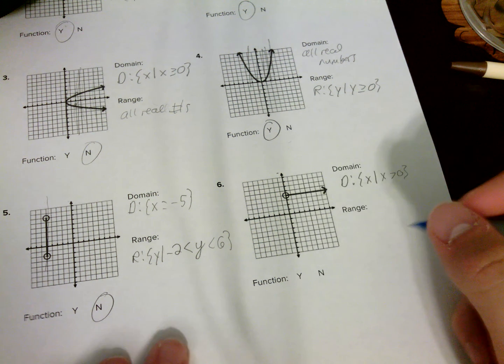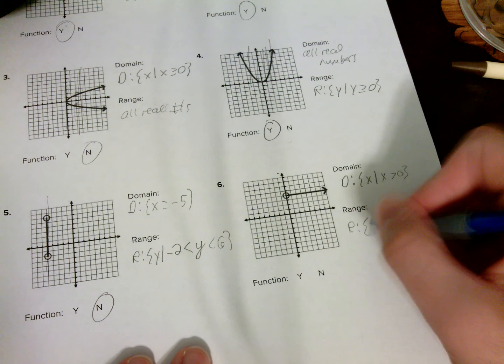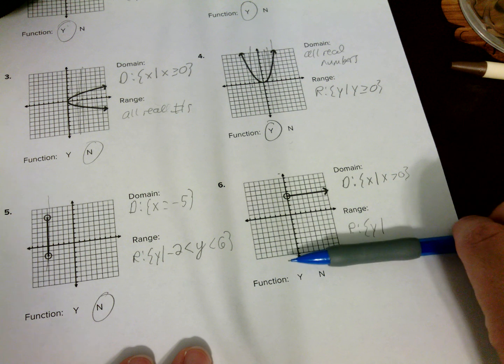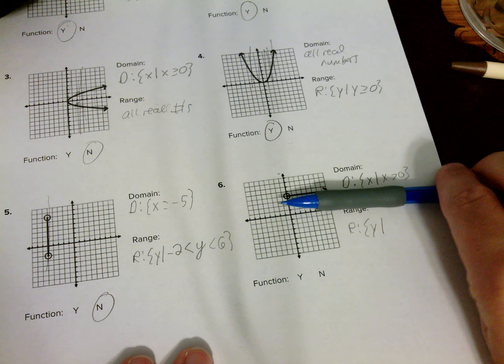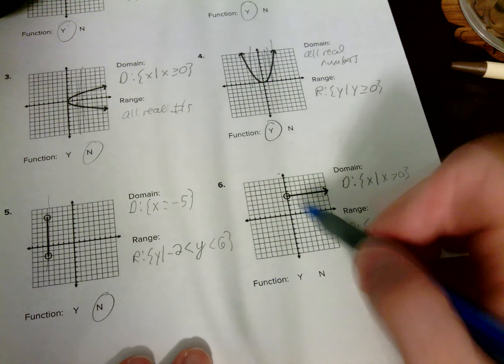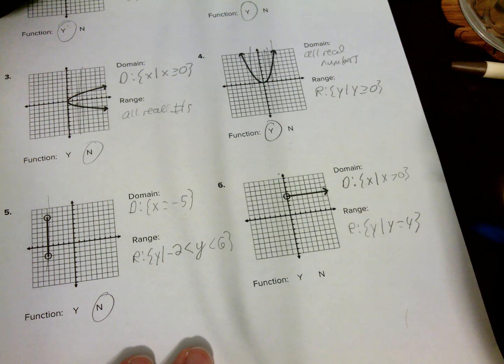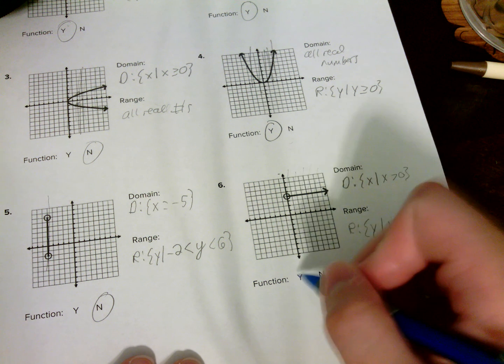Okay, my range is going to be y such that I'm going to go down to up, because my smallest y value is not down here. It's not up here. Not yet, stop. I only have one y value. So the only y value I have here is 1, 2, 3, 4. Y equals 4. Okay, is this a function? If I drop a vertical line anywhere on this graph, it's only going to hit it one time. So yes, indeed, it is a function.